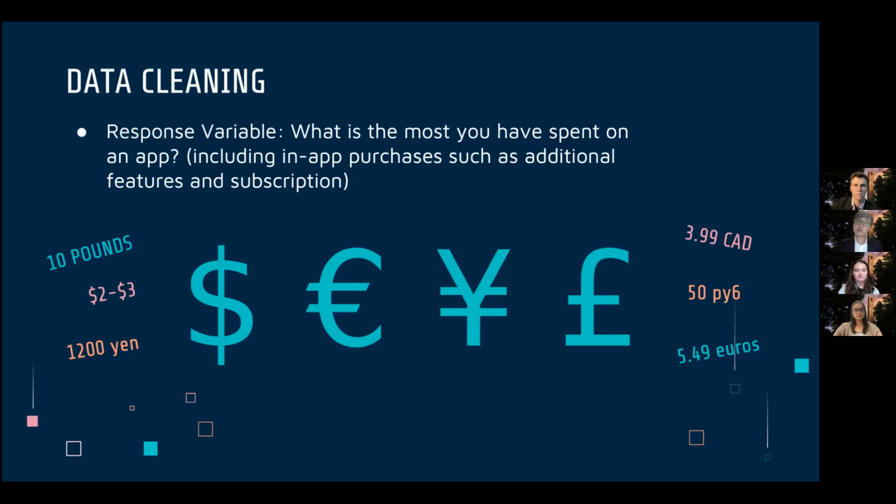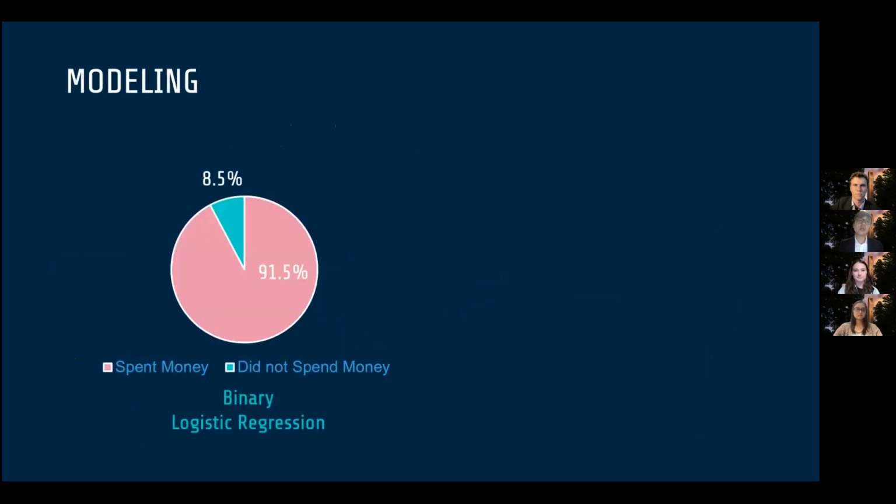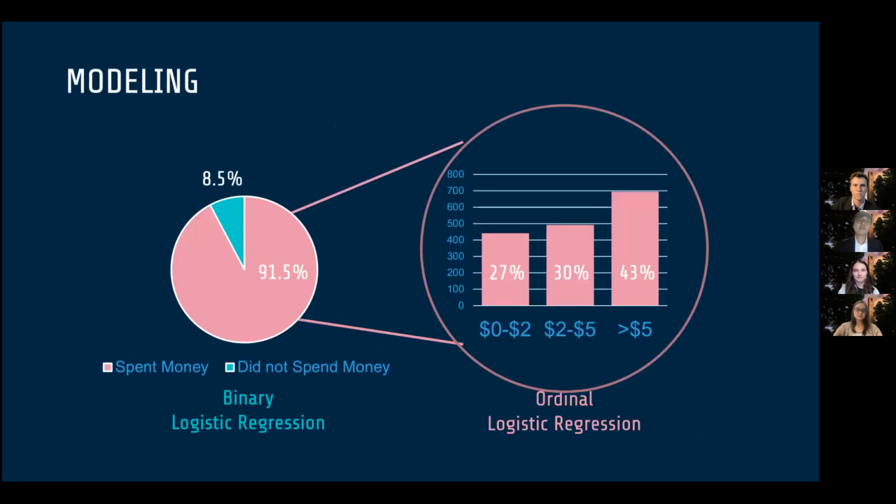For our analysis, we completed two final models. First, a binary logistic regression model to explore who will pay any money on an app. And secondly, an ordinal logistic regression model to find, if someone was willing to pay for an app, how much money they were willing to spend. Now I'll pass it on to Anastasia to go over our first model.